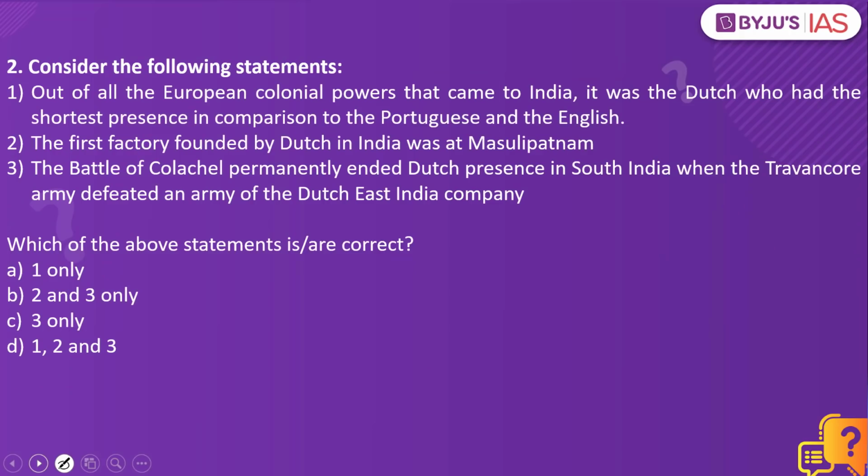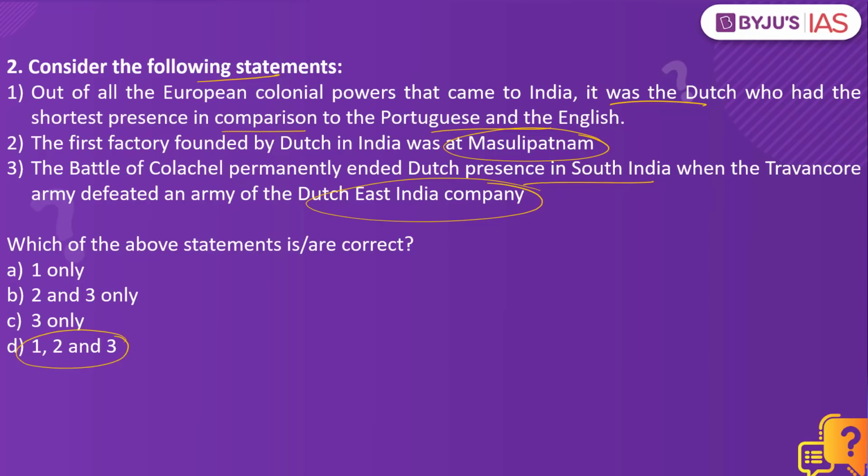Now let's look into the next practice question. Consider the following statements. Out of all the European colonial powers that came to India, it was the Dutch who had the shortest presence in comparison to the Portuguese and the English. The first factory founded by the Dutch in India was at Masulipatam. The Battle of Kolachel permanently ended Dutch presence in South India when the Travancore army defeated an army of the Dutch East India Company. Which of the above statements is or are correct? The answer to this is 1, 2 and 3.